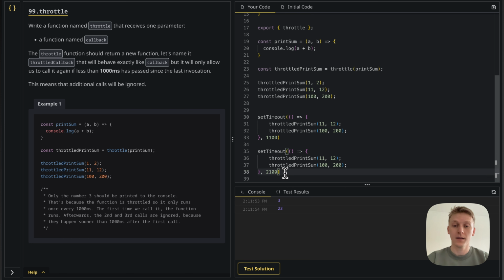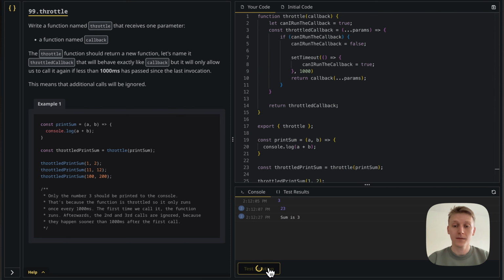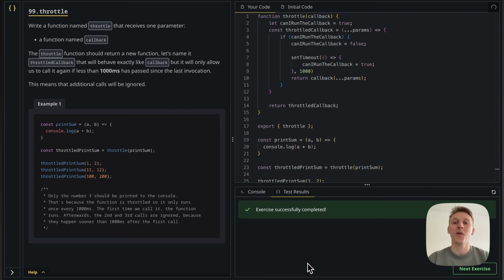Let's do 2150. Of course, the tests are not super exact. And yeah, you can see it here, it runs 2 times. So this one runs, then those two run immediately, they don't run. Then after 1 second and 100 milliseconds, this one runs, this one doesn't. And then after 2 seconds, and I mean, this time here, this one runs and this one doesn't. So this looks good. Now we can test our solution. And voila, it works. Cheers and see you in the next one.